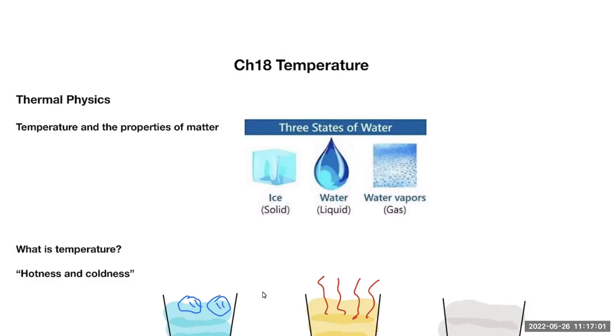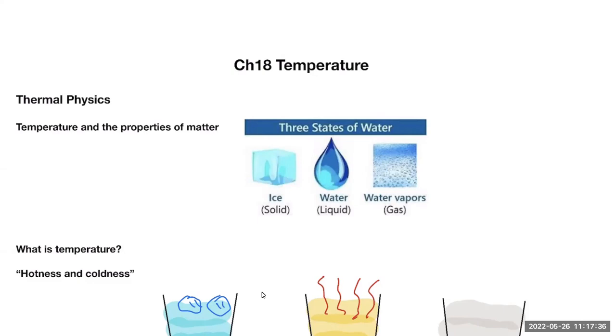For example, if you look at this example of the 3 states of water, everybody knows that when the temperature is low enough, or more precisely below 0 degrees Celsius or 32 degrees Fahrenheit, it becomes solid, which is called ice. Right? And between 0 degrees Celsius and 100 degrees Celsius, it is liquid water. And above 100 degrees Celsius it becomes water vapor or steam. It becomes a gas. Right? That's a very common example of what happens to the state of matter when the temperature changes.